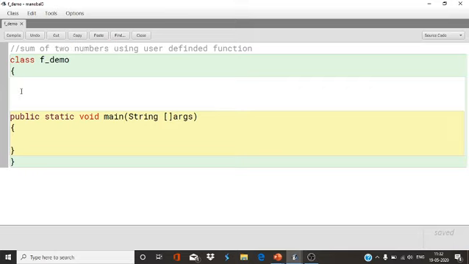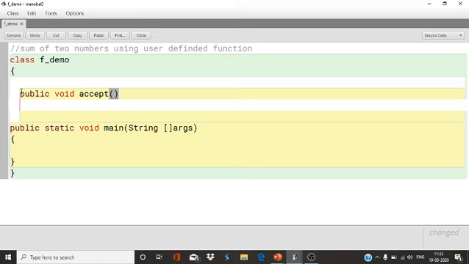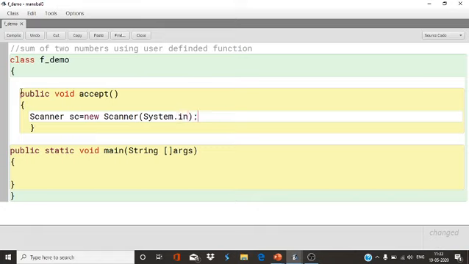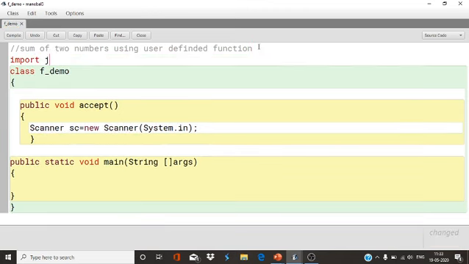So let's see: public void accept user. Now I'm going to accept the value. So Scanner sc equals new Scanner System.in, and import java.util.*.